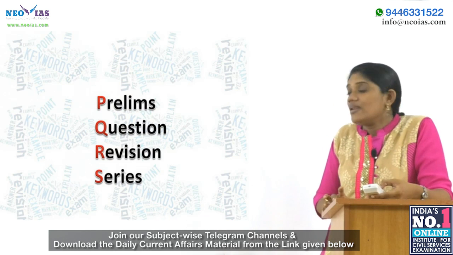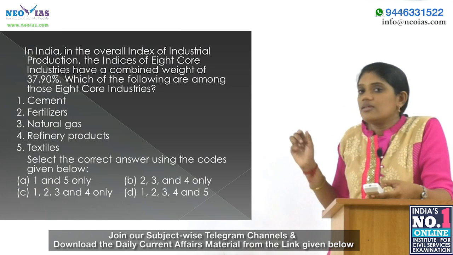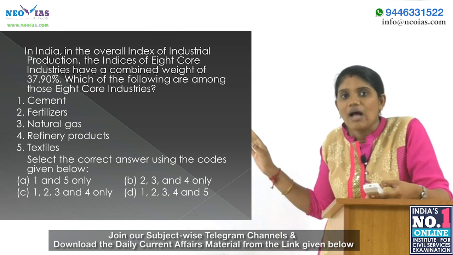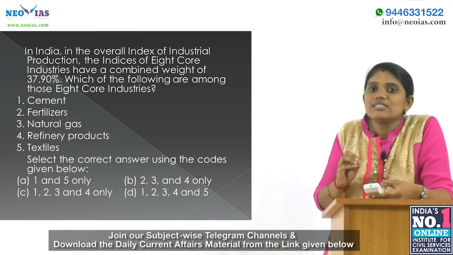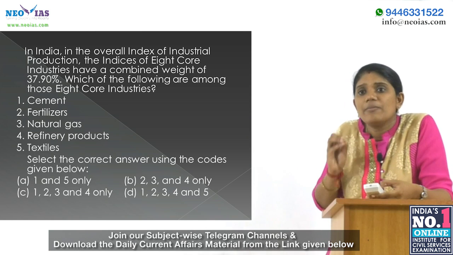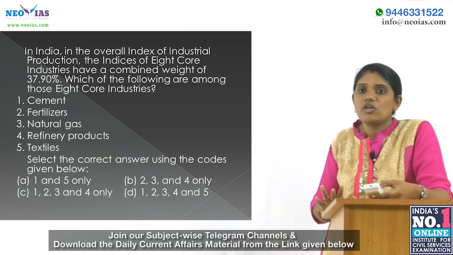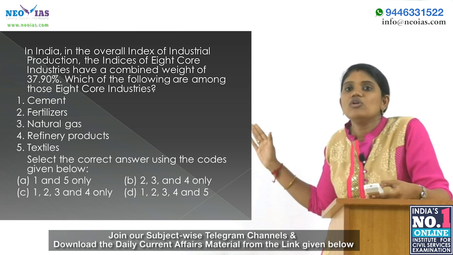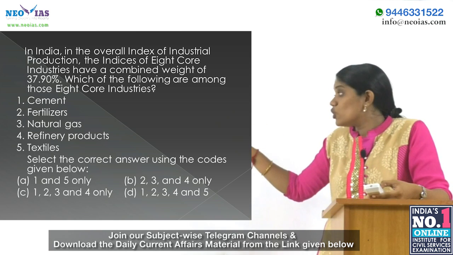And in PQRS, we will be dealing with a question from economy. The question is: in India, in the overall Index of Industrial Production, the indices of 8 core industries have a combined weight of 37.90%. Which of the following are among those 8 core industries? 1. Cement, 2.